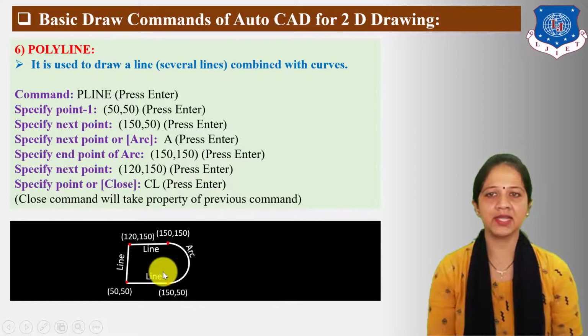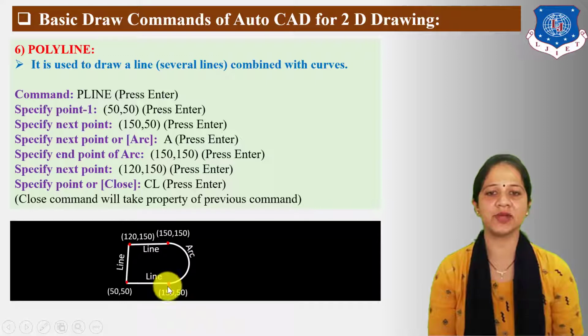Here you can see the first point is 50-50 and next point is 150-50. Here the unit for y-axis are same, so horizontal line drawn by these 2 points. Now from this point, next command is arc.